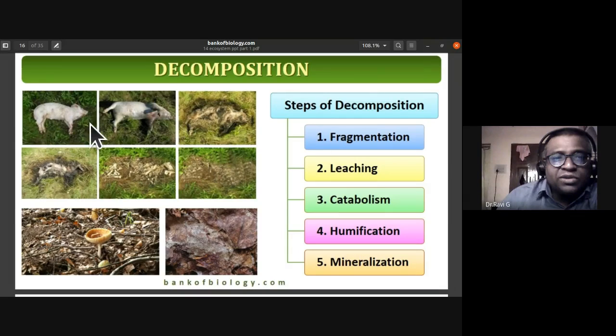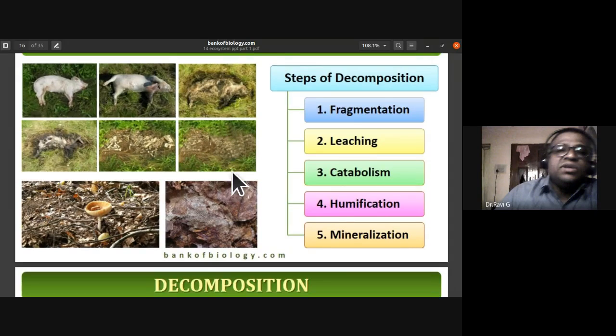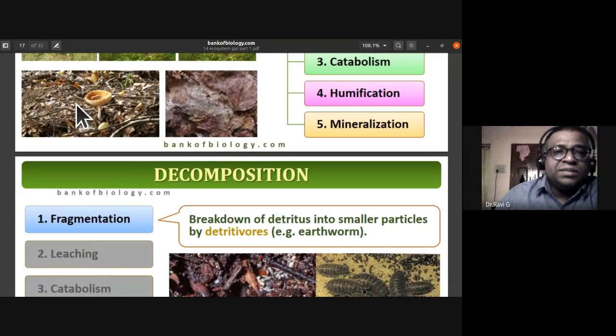So you can notice here the decomposition of this pig's dead body which is taking place. It undergoes all the steps: fragmentation, leaching, catabolism, humification, and mineralization. Finally, you notice only the bone remnants of this animal. Similarly, there is decomposing matter from which fungi arise. Fungi also bring about the decomposition of the leaf litter.